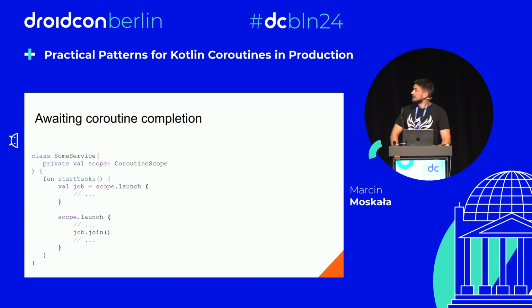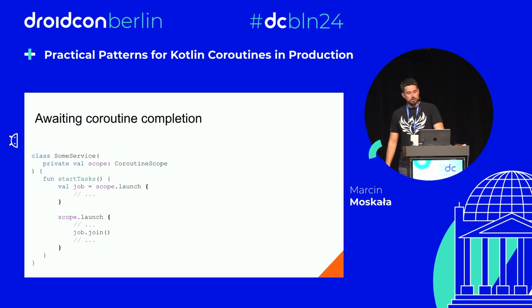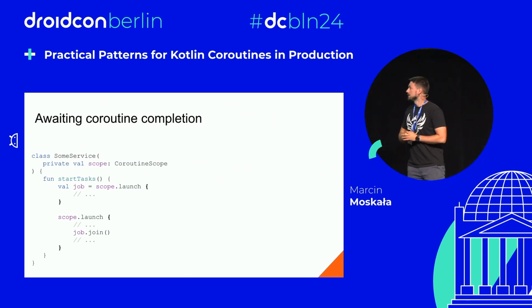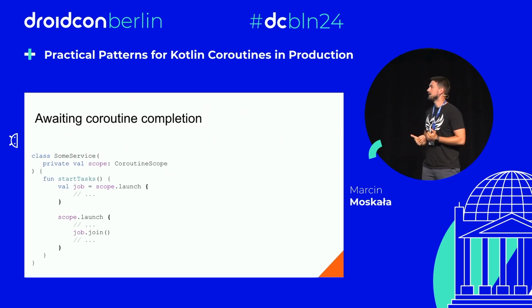Okay, and there are things that are probably more interesting for Android developers, which is making one coroutine await for another. That is something that we especially often do in ViewModel scope. If you want one coroutine to await until a different coroutine is completed, the simplest and the safest way to do that is to just collect the job of this first coroutine and join it.